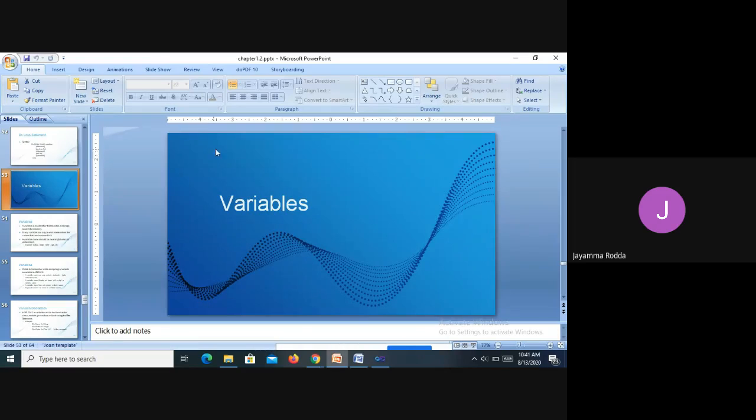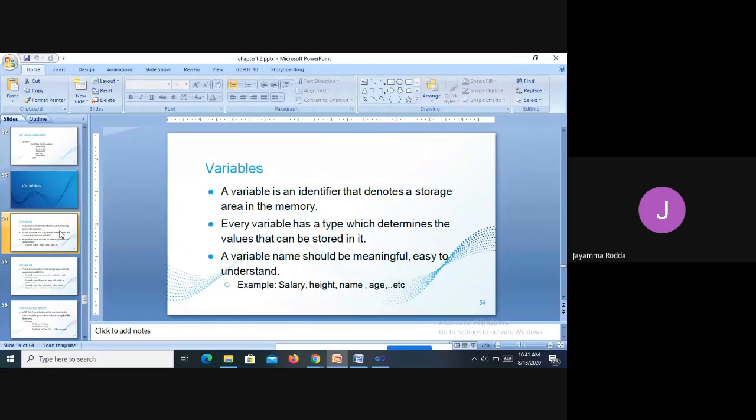Variables. What is a variable? We have been using the term variable every time we are talking about a programming language, and even now, before I could discuss this specific topic, I have been using it. Let us create a variable. Number is a variable that I created in our earlier program, isn't it? Likewise, we have been using the word variable. What is a variable actually? Let us discuss. A variable is nothing but a storage area in memory.